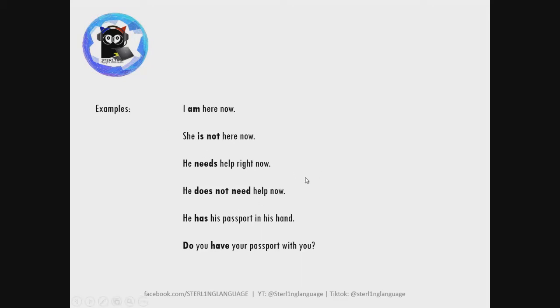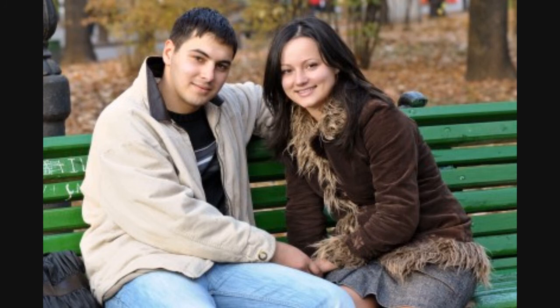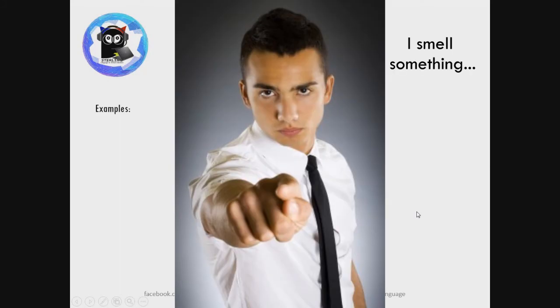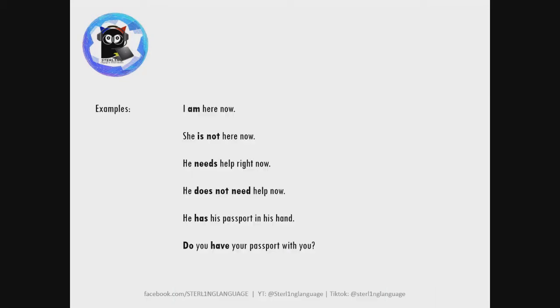So same with see, like I see you right now, but when you say I'm seeing you, then it means I'm dating you. See, it changes meaning. Okay, so I smell something and I am smelling something. The actions mean a little different, like something smells bad or something. Okay, so that's the fourth use of the present tense.